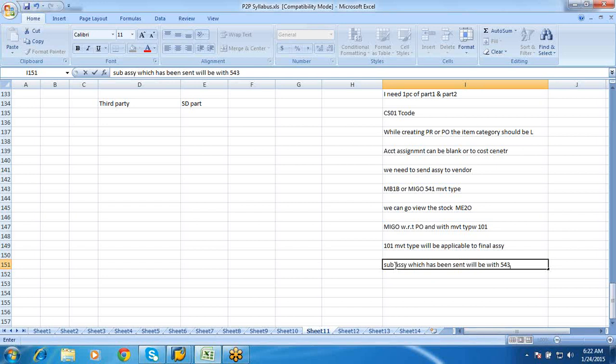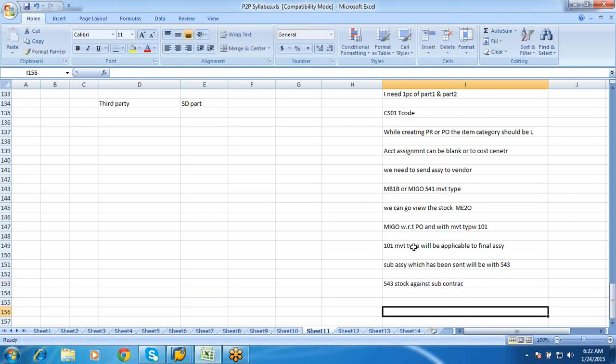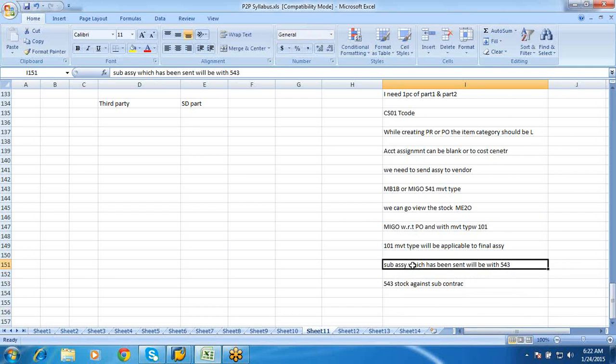That is, it says it has been consumed. 543 shows stock consumption against your subcontracting. These are the processes required, but these last two steps, the system will take care of automatically. We need not do anything for this.